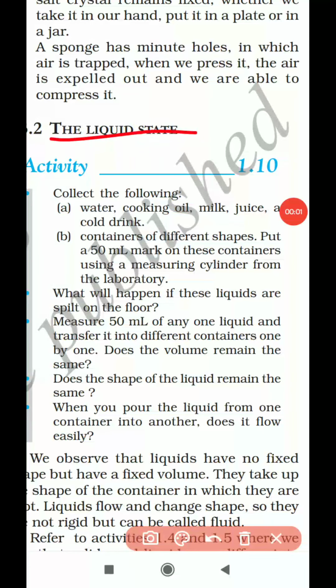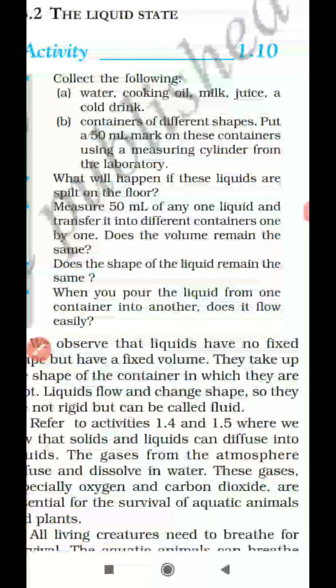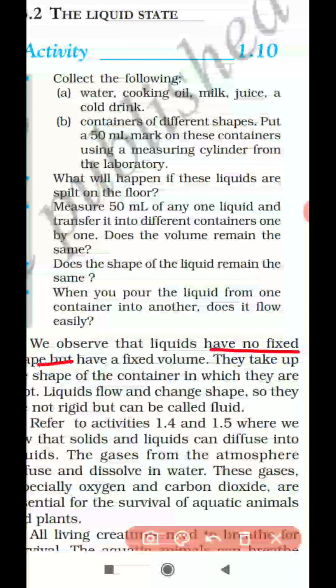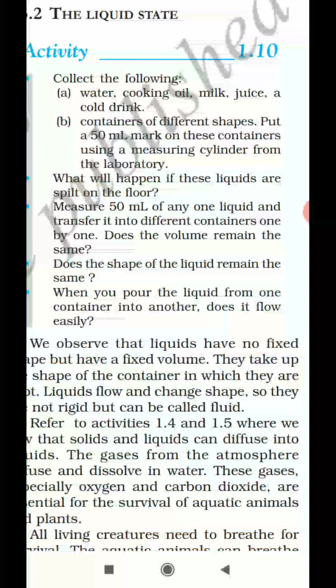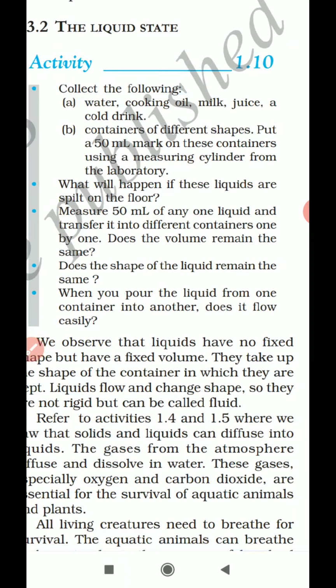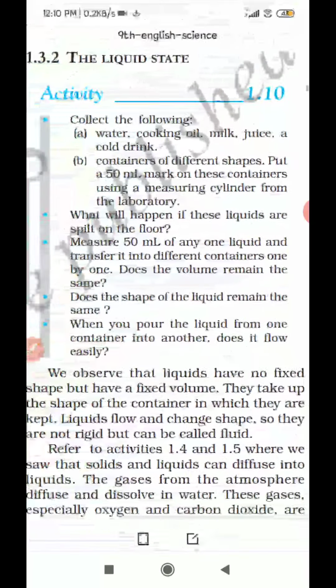Now let us learn about the second state of matter, that is liquid state. Let us learn some properties of liquid state. Liquids have no fixed shape, like a solid. As I said, solids have a definite or fixed shape, but liquids will not have a fixed shape, but they have a fixed volume.